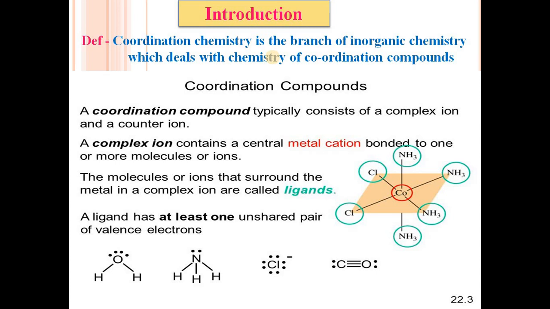In this unit we will see details about the crystal field theory and molecular orbital theory. First we will see the definition of coordination chemistry.